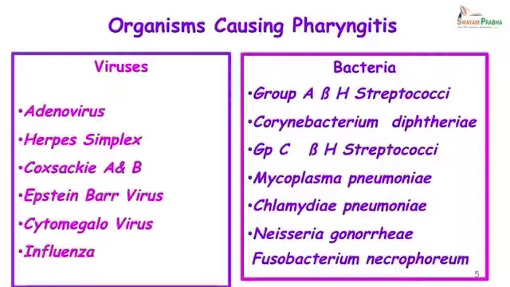So, when you look at the organisms causing pharyngitis, as you can see, I have enumerated the viruses first because they are responsible for 95% of cases of pharyngitis. In the remaining, we have the group A beta hemolytic streptococci, Corynebacterium diphtheriae, group C beta hemolytic streptococci, Mycoplasma pneumoniae, Chlamydia pneumoniae and Neisseria gonorrhoeae. Fusobacterium necrophorum is one anaerobic organism which can also cause a devastating pharyngitis.